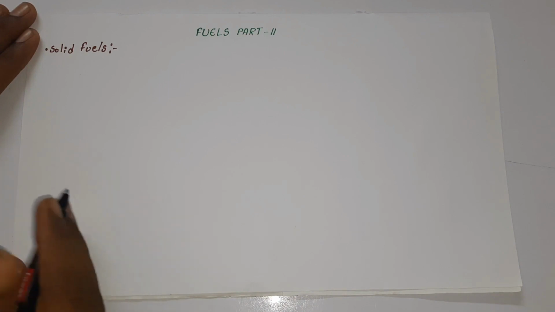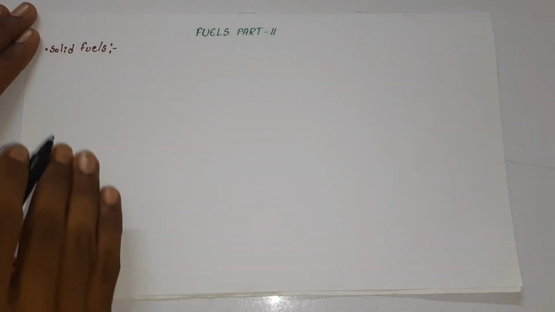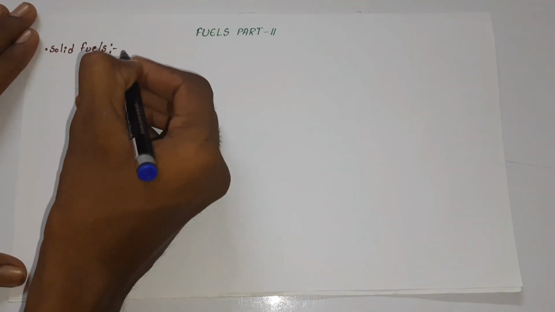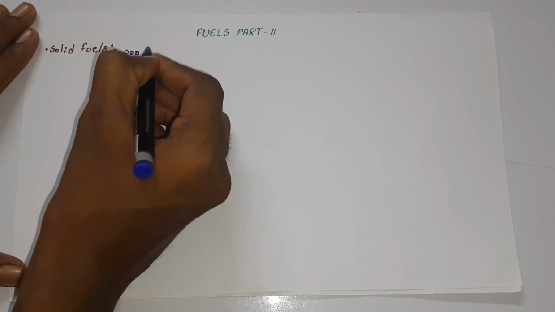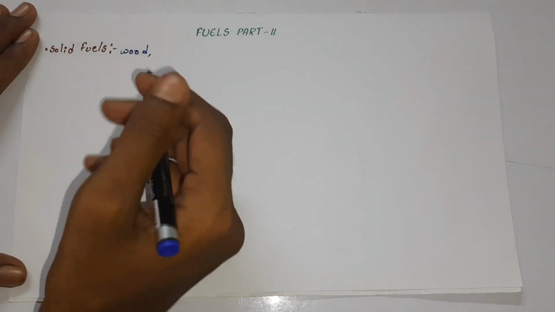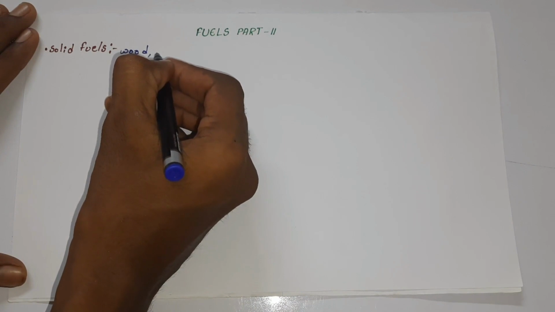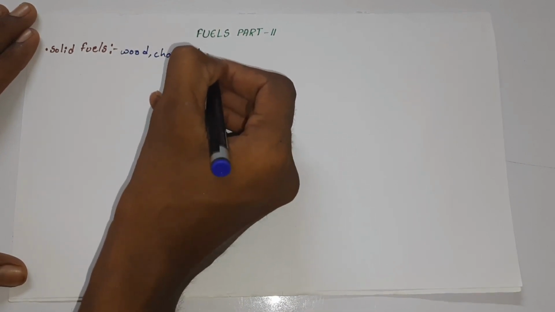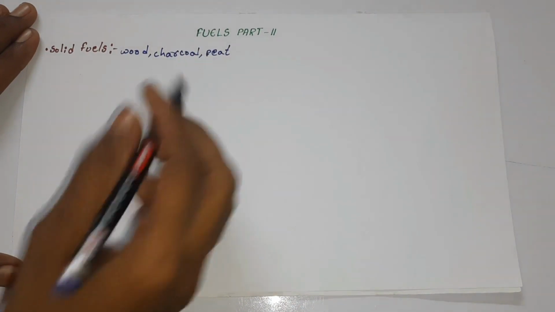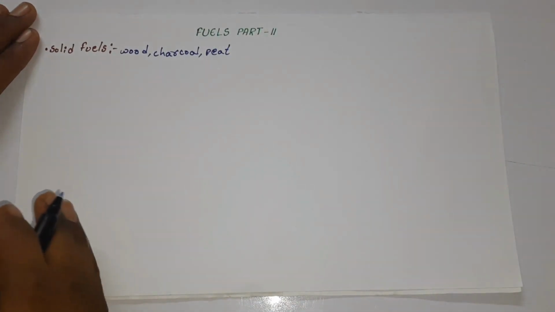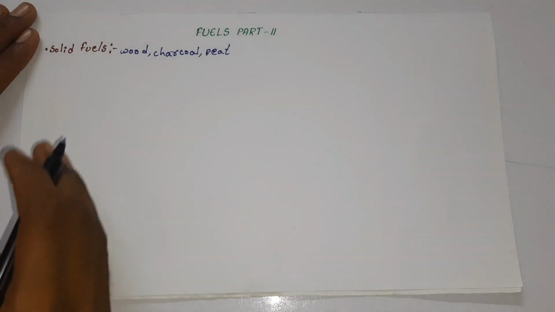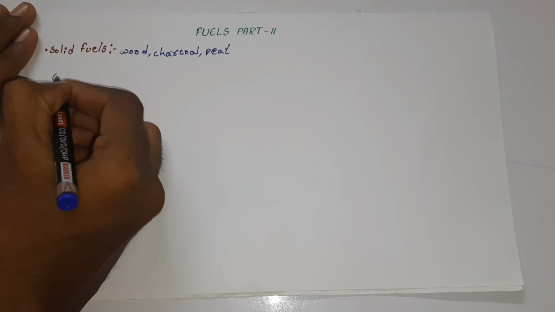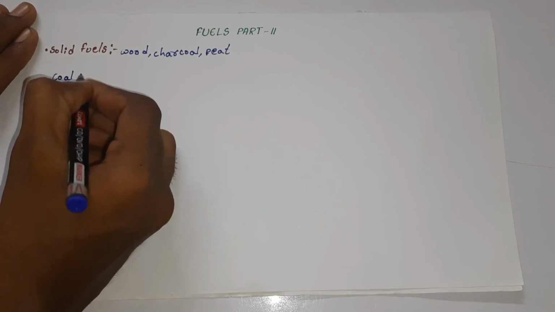Starting with solid fuels, basically solid fuels are those fuels which exist in the state of solid. Those are called solid fuels, which include wood, charcoal, and also peat. All of these come under the category of solid fuels. Now let us see the formation of these different types of solid fuels. Let us start with coal.